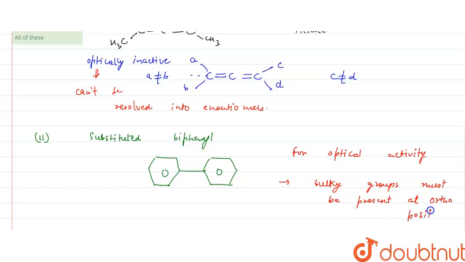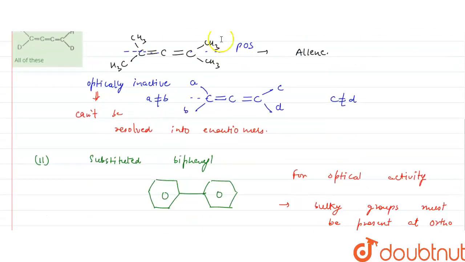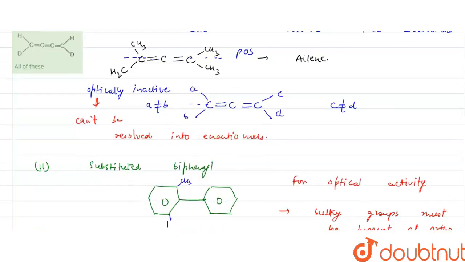Now if we see in the given compound, here the ortho substituents are present. Here one is CH3 and the other one is NO2. Here it is CH3 and here NO2 is present, and here NO2 and CH3 are present. So there is no plane of symmetry, because if we cut the molecule at this plane, these halves are not equal.